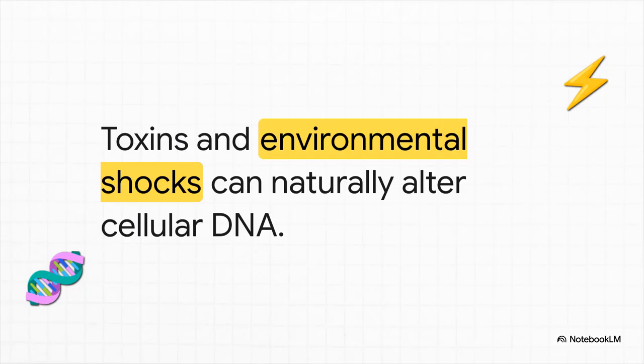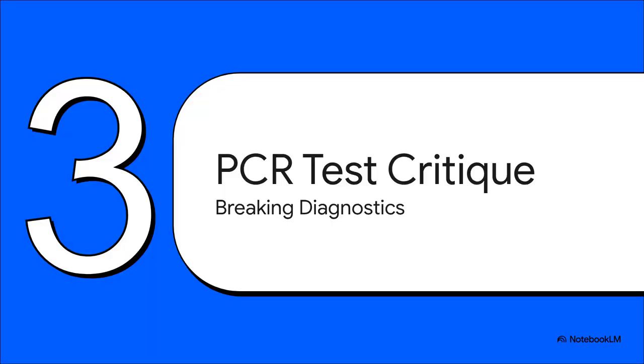To try and ground his exosome theory, the author points to real scientific literature, specifically referencing geneticist Barbara McClintock's 1983 Nobel Prize-winning work. The text uses her research on how environmental shocks can naturally alter cellular DNA to argue that the tiny fragments of DNA virologists claim are viral invaders are in reality just the body's natural trauma responses. He's basically arguing that virologists are just looking at the debris of our own immune system and completely mislabeling it as an invading pathogen. Which brings us to Section 3, the PCR test critique, breaking down the diagnostics.